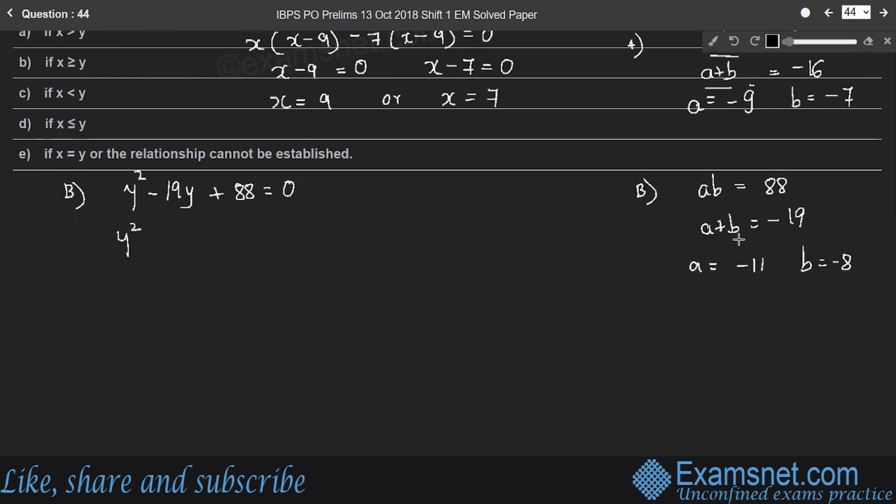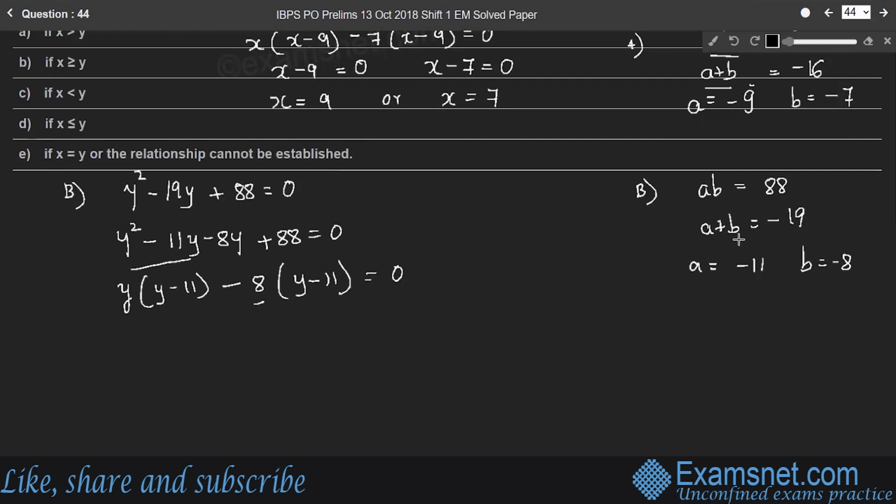Therefore, the equation can be written as y square minus 11y minus 8y, so that the middle term becomes minus 19, plus 88 is 0. Take the first two terms where y is common, y minus 11 is the remaining term. In the last two terms, minus 8 is common, and the remaining term is y minus 11, is equal to 0. Therefore, y minus 11 is equal to 0 or y minus 8 is equal to 0. Therefore, y is 11 or y is equal to 8.